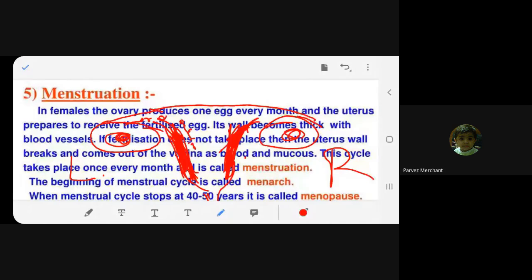Now, if this month is November, the left ovary is functional. In the month of December, the right ovary will become functional. Hope you have understood now. So, the alternate ovary will be functional.